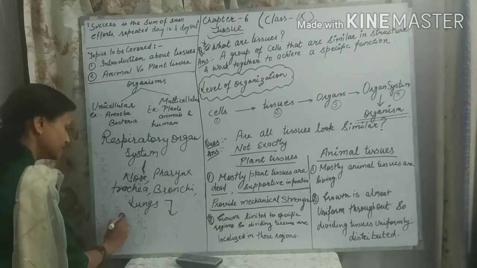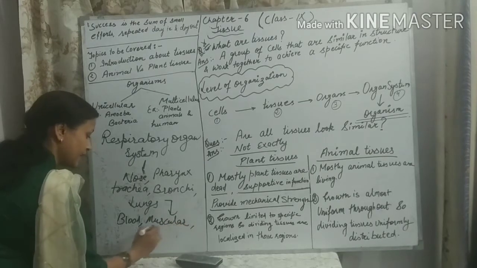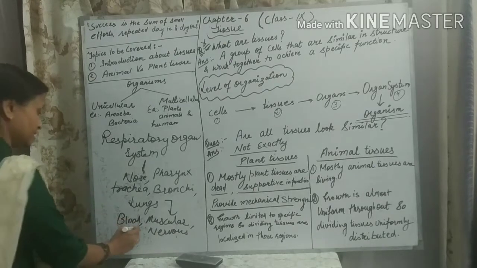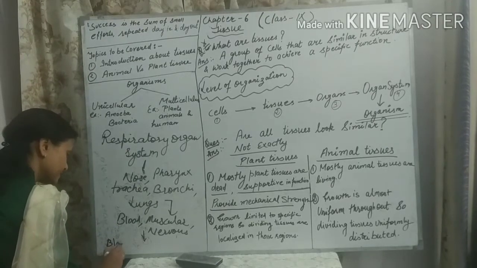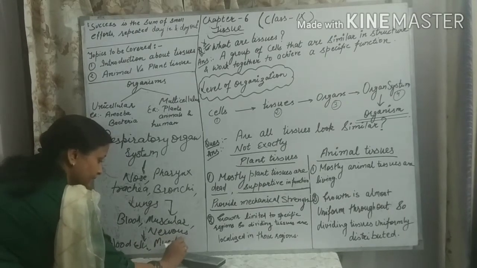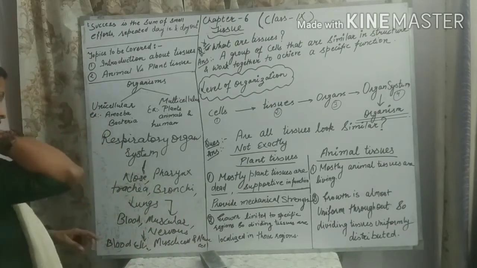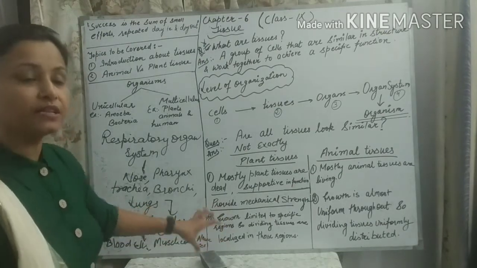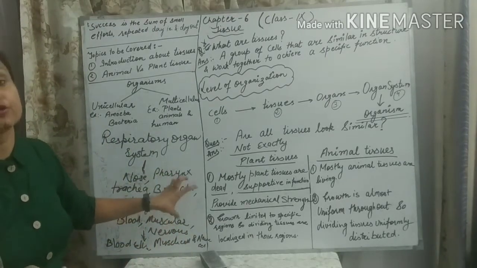Tissues such as blood, muscular tissue, and nervous tissue. And how are these tissues formed? These tissues are groups of cells, such as blood cells, muscle cells, and nerve cells. So here you can see the level of organization: when blood cells, muscle cells or nerve cells come together, they make a special kind of tissue, such as blood, muscular tissue, nervous tissue.